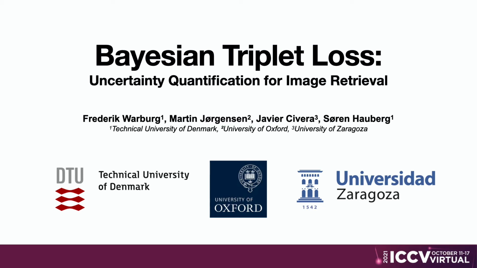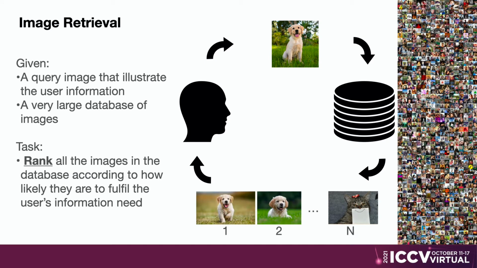Uncertainty quantification in image retrieval is crucial for downstream decisions. My name is Frederick Warburg, and I will present the Bayesian triplet loss, which is a probabilistic equivalent of the triplet loss, and which produces state-of-the-art uncertainty quantification for image retrieval. In the image retrieval pipeline, a user queries an image, and the goal of the system is to return the k most similar images from a large database.